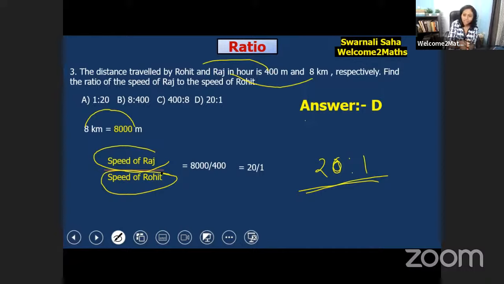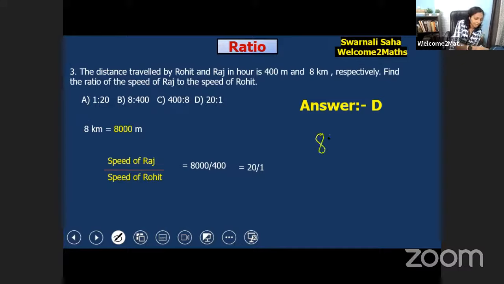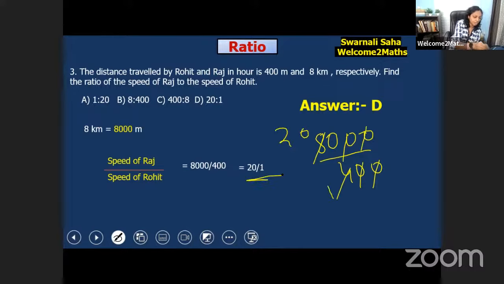So it's 8,000 by 400. It's so easy. When we simplify 8,000 by 400, we get 20/1. So our answer is 20:1. That's all. Now let's move on. Let's solve one more question. Hope you understood.